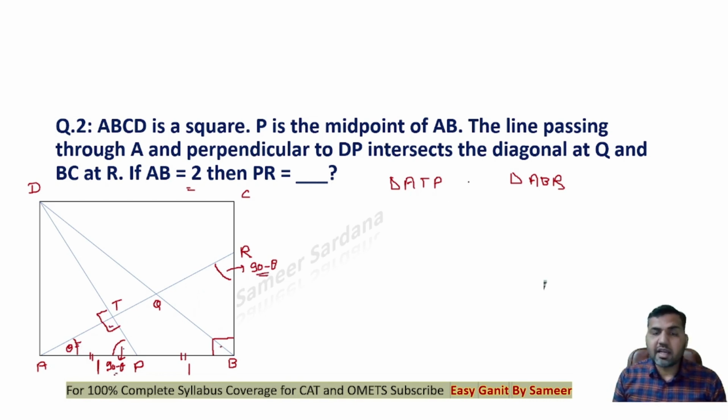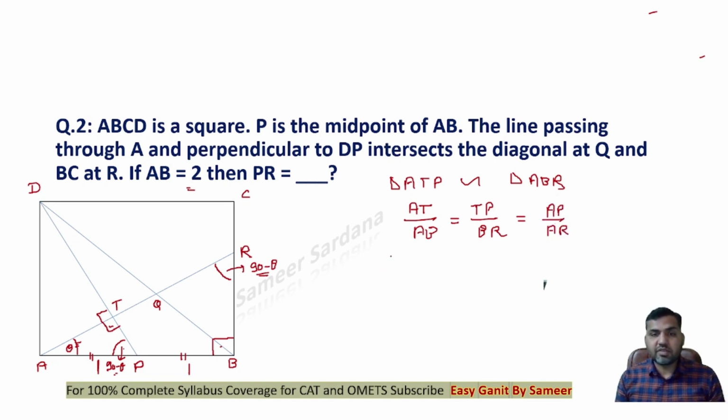You can clearly see that triangle ATP is similar to ABR. So can I say that if these two triangles are similar, then the ratio of AT and AB will be same as TP upon BR, will be same as AP upon AR.